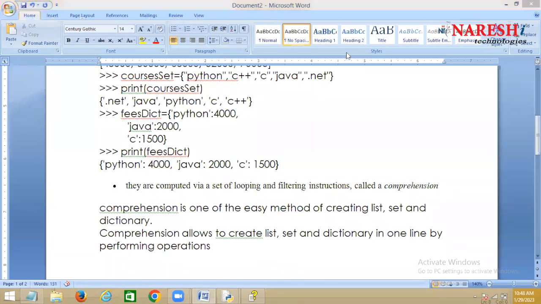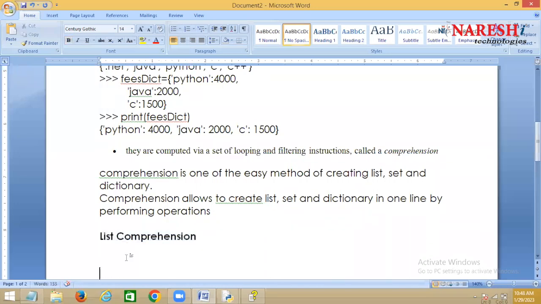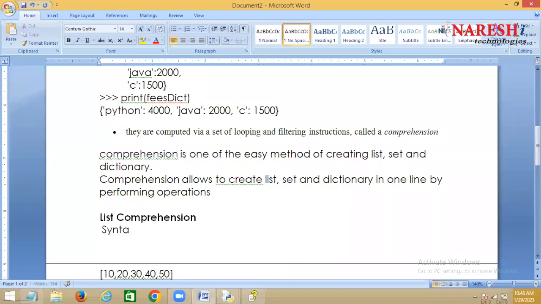So comprehension provides some syntaxes. Now there are multiple syntaxes out there. For example, take list comprehension. What is the syntax of list comprehension? You create a list within square brackets, followed by an expression, or it can be followed by a value.